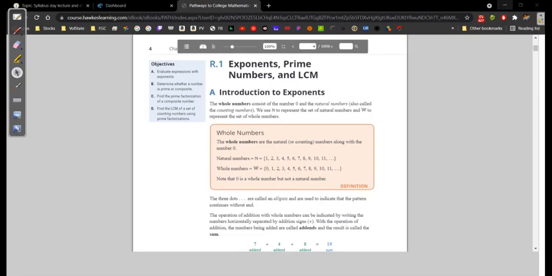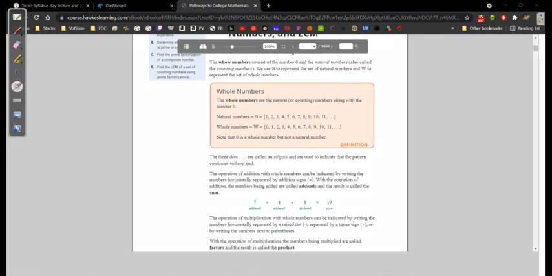Right. So exponents, prime numbers, and LCM, least common multiples, right? So introduction to exponents, the whole numbers. The whole numbers here consist of the number 0 and the natural numbers. So let's talk about natural numbers real quick. Natural numbers are numbers that you see naturally. You see 1 tree, you see 6 trees. You don't see -4 trees, and you don't see 0 trees. Now there's a minute difference between I don't see a tree and I see 0 trees, and that's just the technicalities of it. But when we talk about whole numbers, we can include the number 0. Natural numbers are numbers you see naturally. Whole numbers are the natural numbers, including 0.